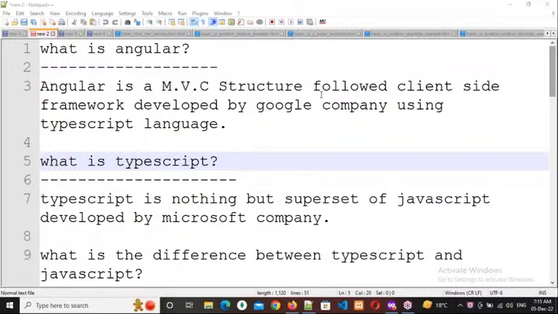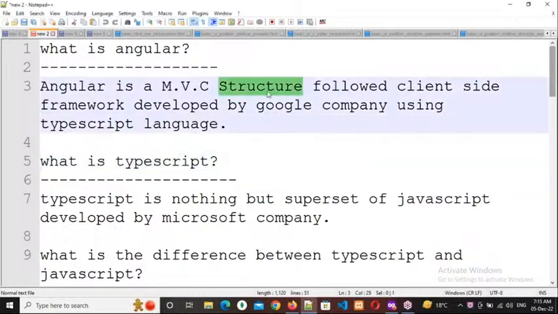What is Angular? Angular is an MVC structure followed client-side framework developed by Google company by using the TypeScript language. I will explain the MVC structure a little bit later.